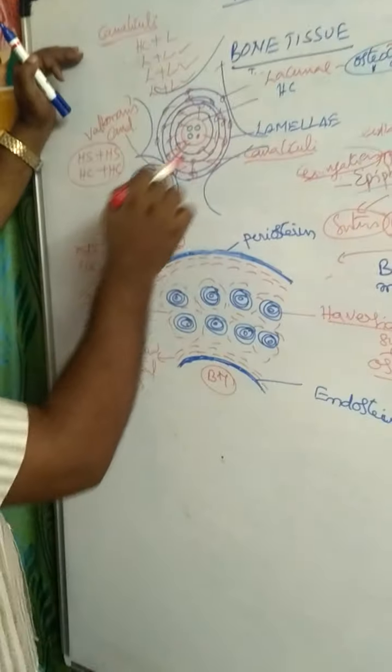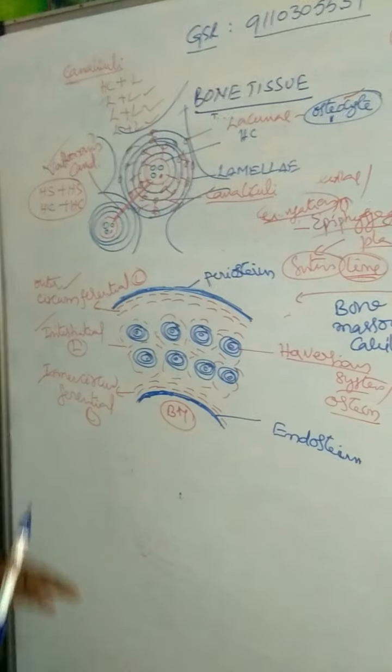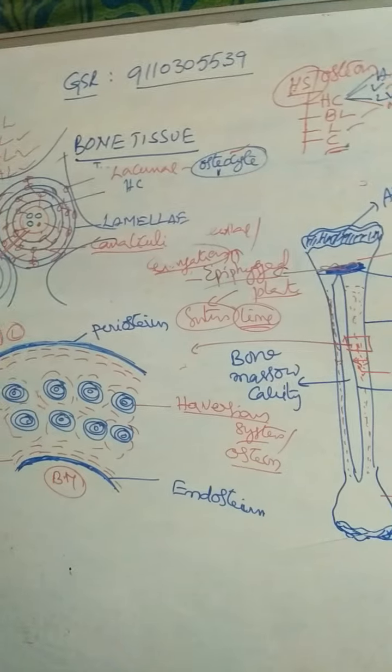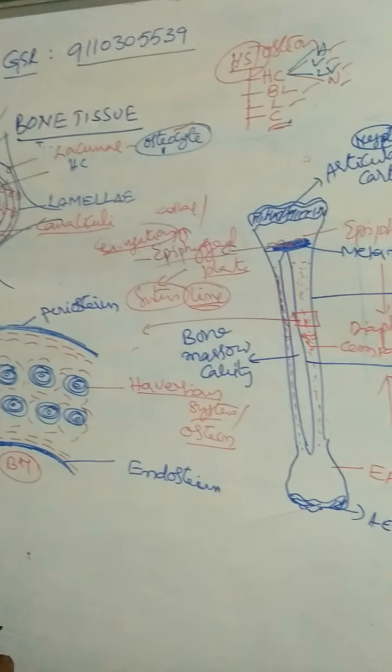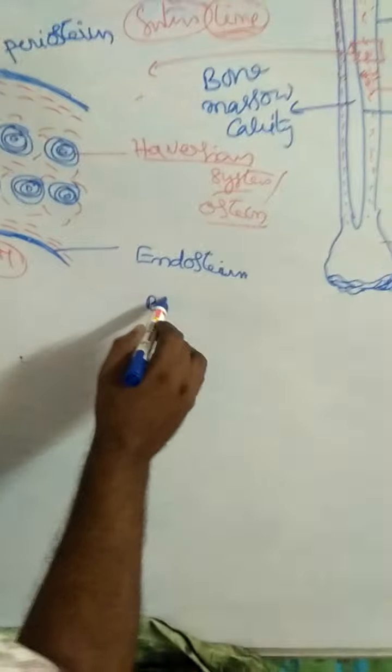Two Haversian canals, or systems, are connected by Volkmann's canals. That is about the structure and functional unit of bone, that is the Haversian system or osteon. And lastly, bone consists of, this is the bone.